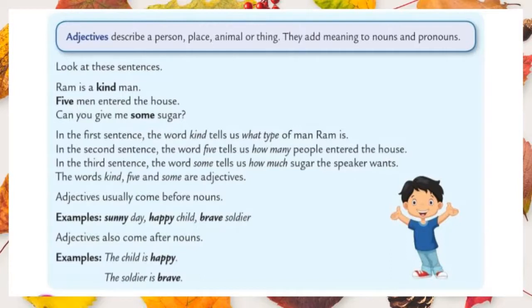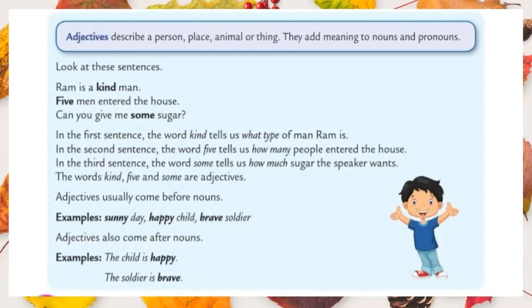Let's move to the second one. 5 men entered the house. In the second example, the word 5 tells us how many people entered the house. It means it shows the number. Already we said that words for numbers, so it means it shows the quantity.